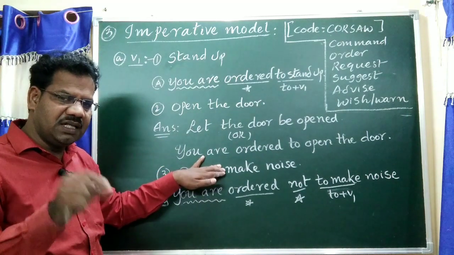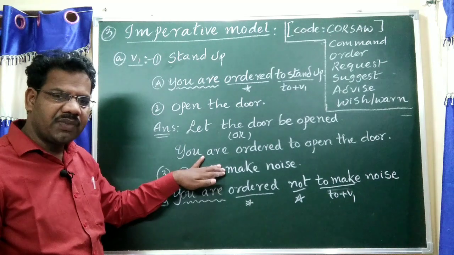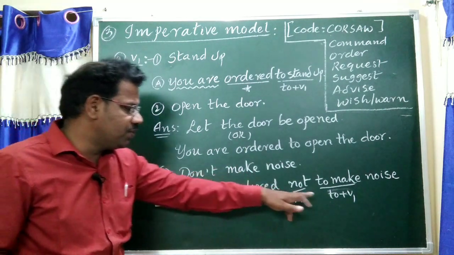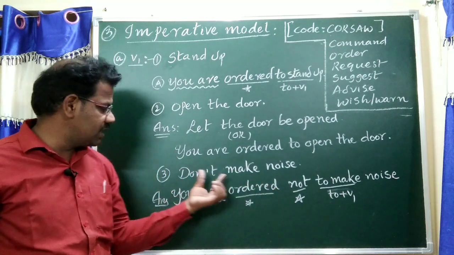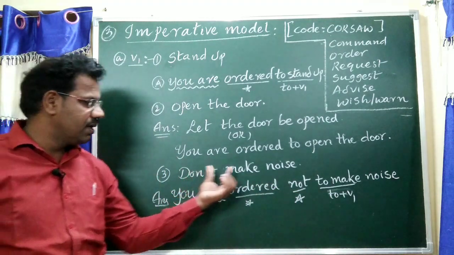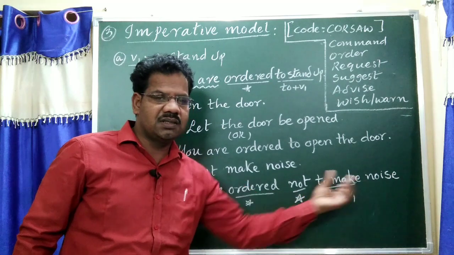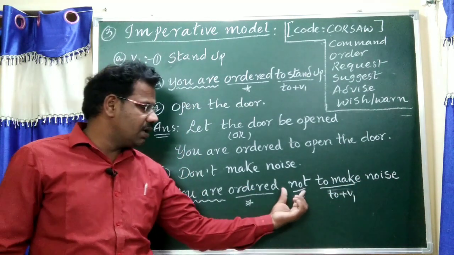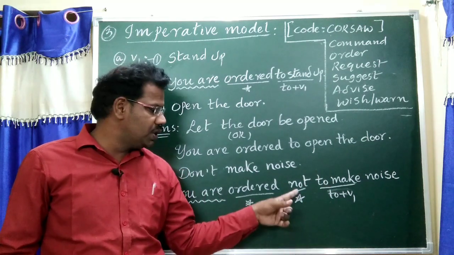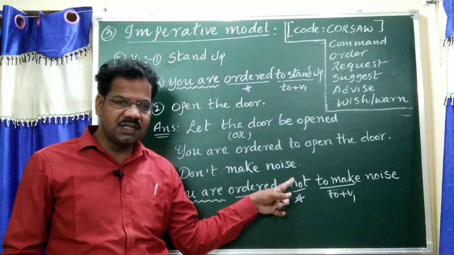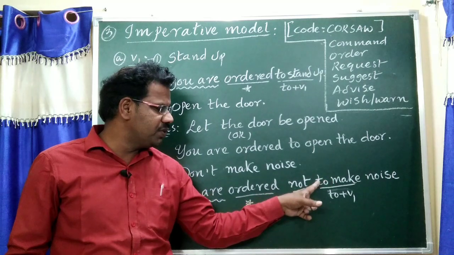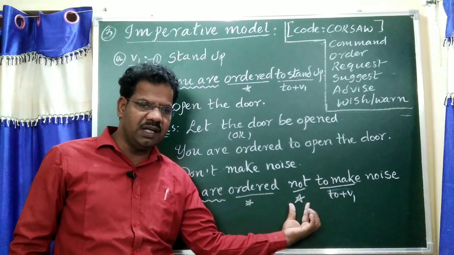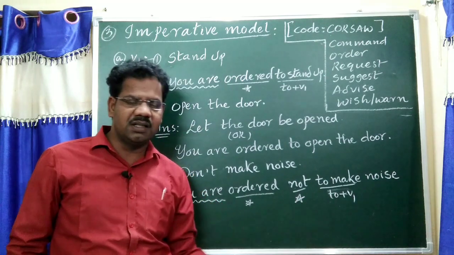Though we don't separate them, before to plus V1 we should write not, because don't is written. And the additional word is a noise. Understand? You are ordered not to make noise. Don't keep not spelling between to and V1. Before the to-infinitive, to plus V1 only, before the word we should write not.